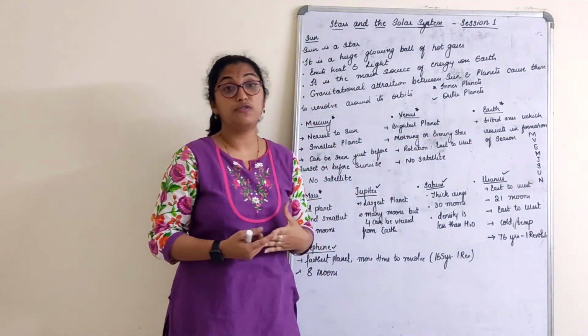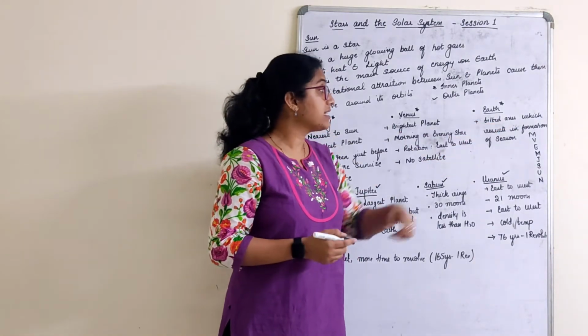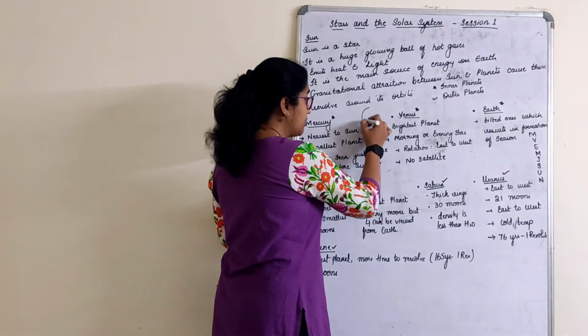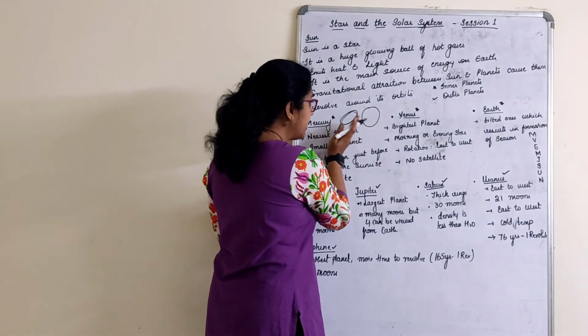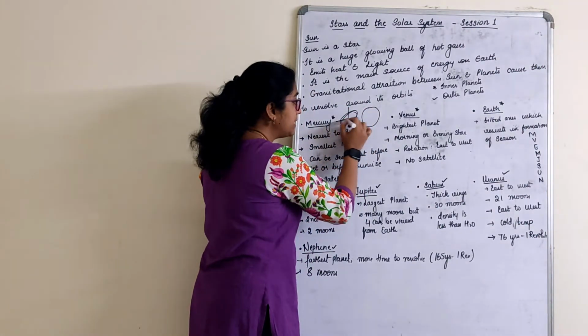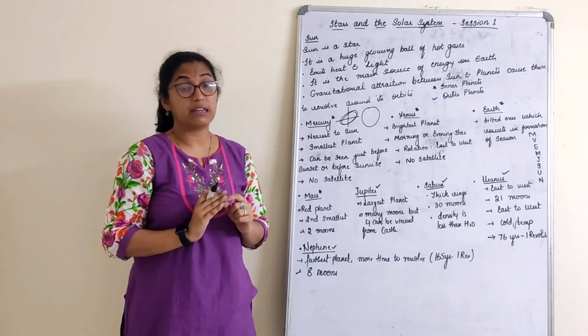Another important question that can be asked here is, what results in the formation of seasons on Earth? Because Earth's axis is a bit tilted. If I talk about the Earth, it is not placed like this, it is actually placed like this. It is slightly tilted from the axis at a particular angle.